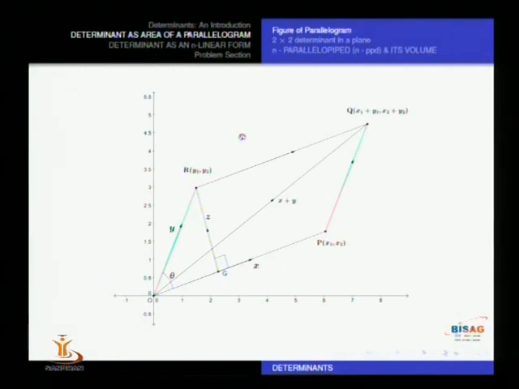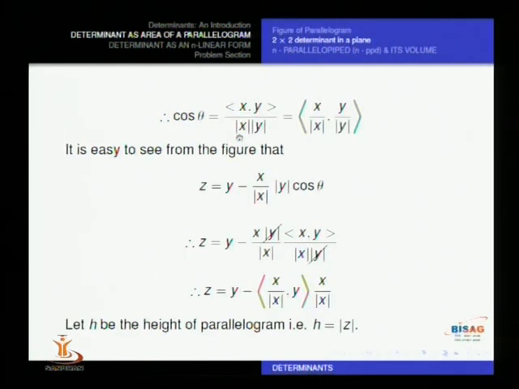From the figure one can see that there is a right triangle ORG. Direction should be considered here. So there is a right triangle ORG, and if we talk about the triangle of vectors, then see the direction of x is from O towards P, vector y is from O towards R, and vector z is G to R. So using the direction concept, we can say that the vector y can be written as z minus vector OG, and that using inner product can be written as seen in the equation here.